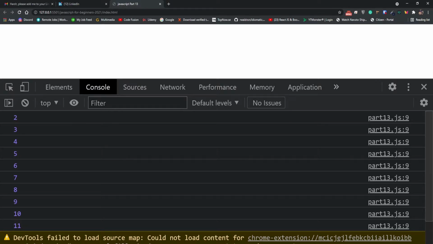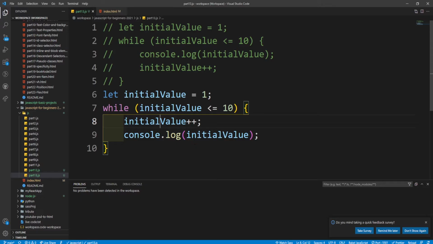Here you can see the console log prints 2 to 11. Can you guess why? Let me explain to you. When this while loop starts, the initial value is 1, which is lesser than 10. So the code block is executed, but inside the curly braces, it gets incremented by 1. 1 becomes 2, and console log 2 is printed.